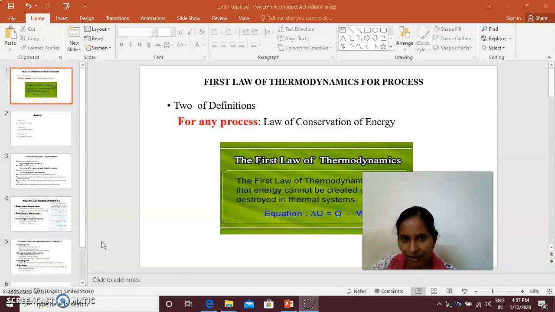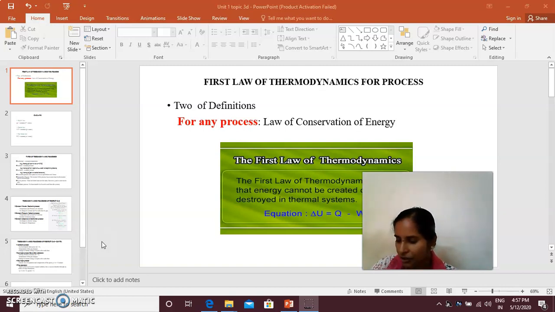That is, energy can neither be created nor destroyed. It is always conserved. Conserved means it is always a constant value. However, it can change from one kind to another kind. That we all know already, we have studied in our schooling. The first law also talks about this law of conservation of energy only. That is, all the energy that goes into the system will come out as work. That is, the form of energy has been changed from heat to work.